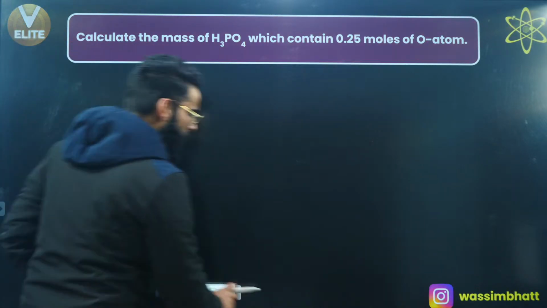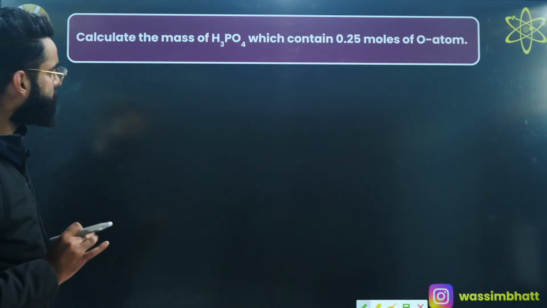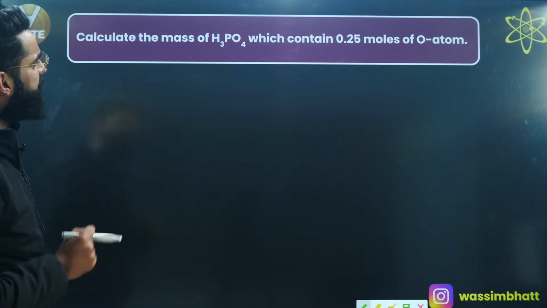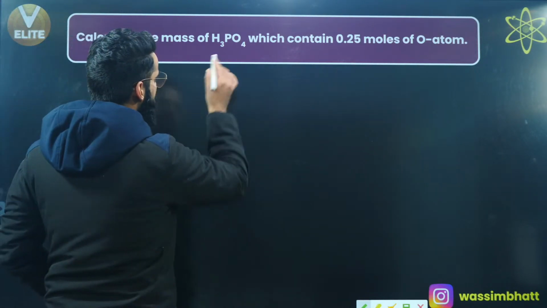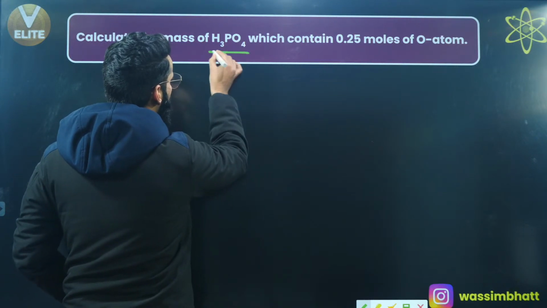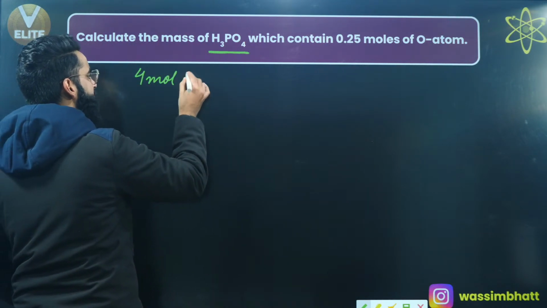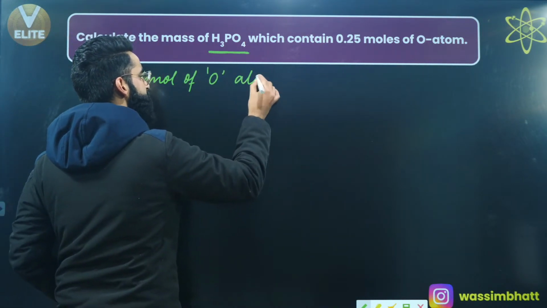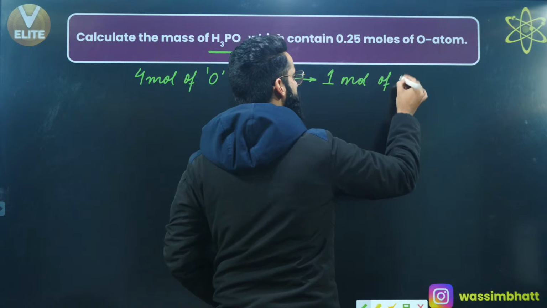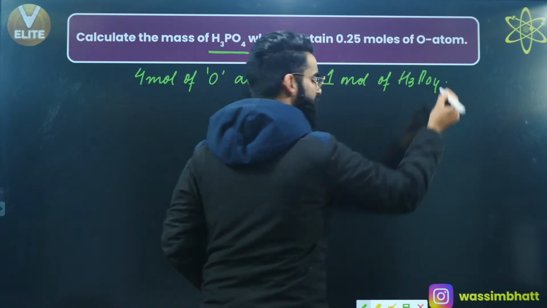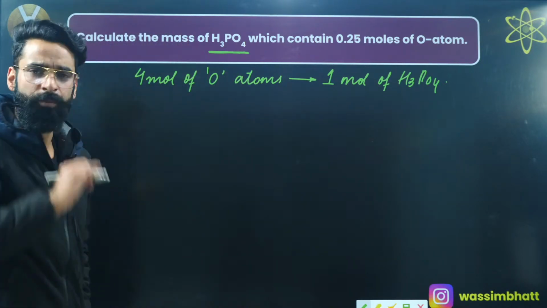Okay, let's exactly see now how this sort of a question is to be solved. See guys, again a similar type of question. Calculate the mass of H3PO4 which contains 0.25 moles of oxygen atoms. In the similar way, I'm going to solve this question. First of all, if I talk about 1 mole of H3PO4, can I say 4 moles of oxygen atoms are present in 1 mole of H3PO4? Absolutely, I can say something like this.